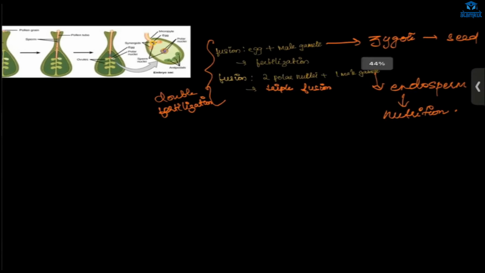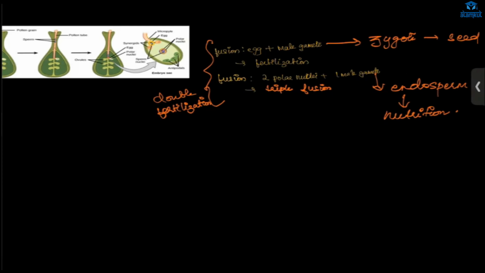Which one? This thing. See, first there will be formation of male gametes, right? And also the female gamete, right? They both will mature. Okay. After that, what will happen? This male gamete is not motile. So there should be some mechanism to go to the female, right? Because the female is also not motile. Okay. So pollination will occur.